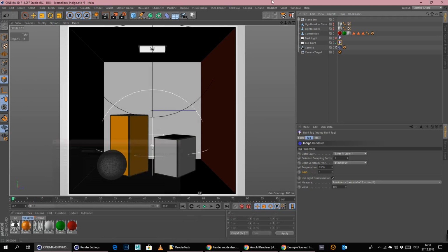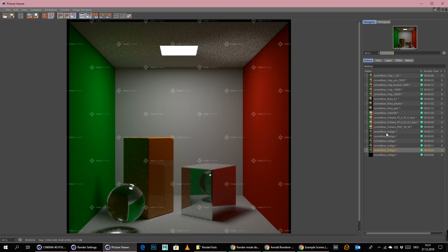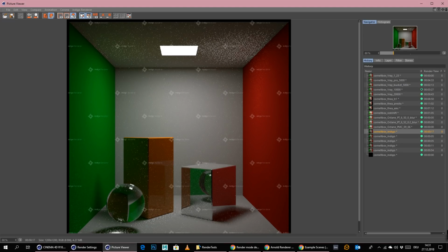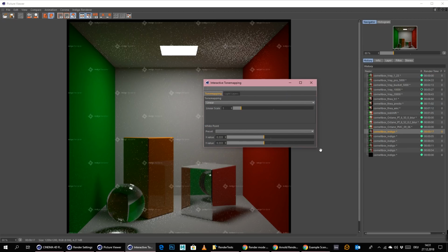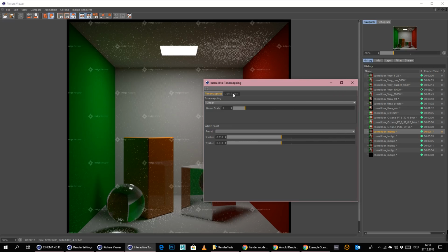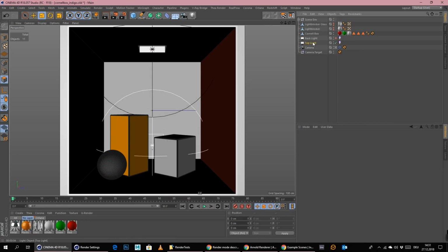The only thing that I noticed is here in the picture viewer, we have Indigo renderer and then Indigo tone mapping. I did set this now to linear, but it seems like even that does not really change anything right now. Yeah, that's the only thing that I can see. Like I said, light settings are not working.